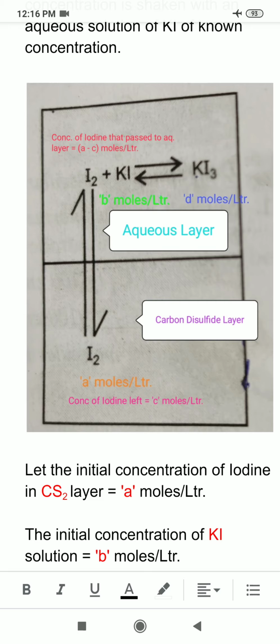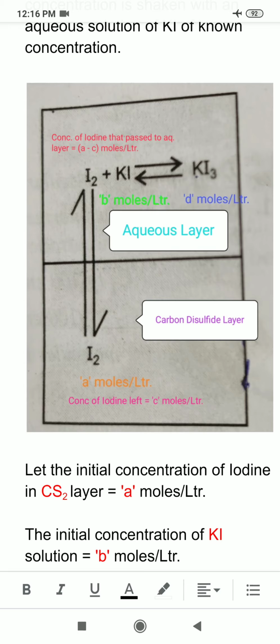Now I will add water to it, then I will start shaking this solution with water. Now what will happen? Some amount of iodine will go from carbon disulfide into aqueous layer.